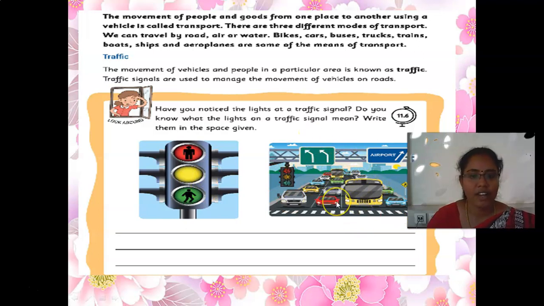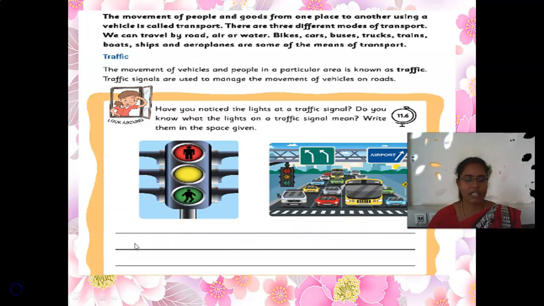See here, these are the roads and modes of transport. Here what you need to do is, do you know what the lights on a traffic signal mean? For the red light, what we want to do: if we can move, or we want to stand, or we want to get ready to go, you need to write it in the space given. For red, write here. In the second line, write what we need to do for the yellow light in traffic, and in the third line write for the green light what we need to do.